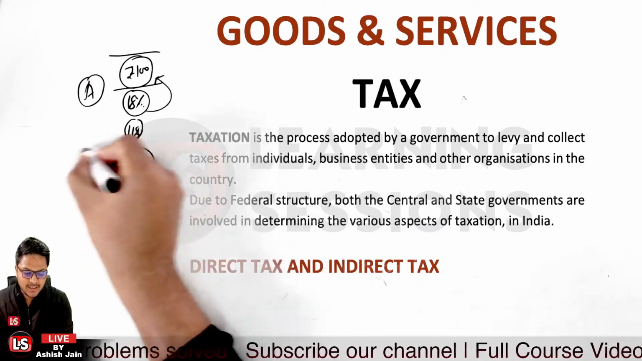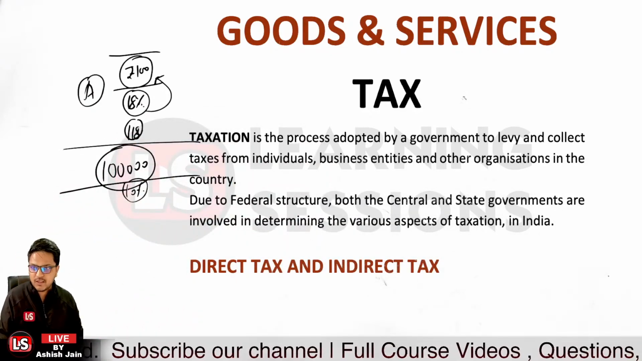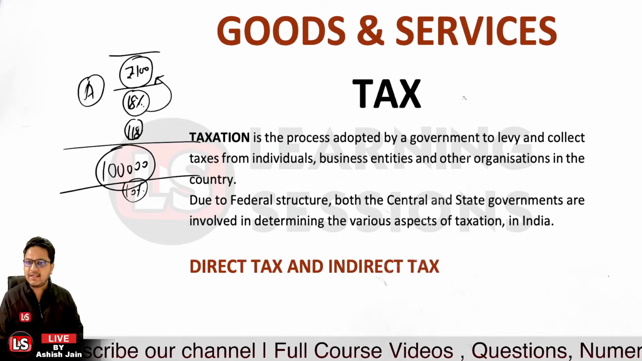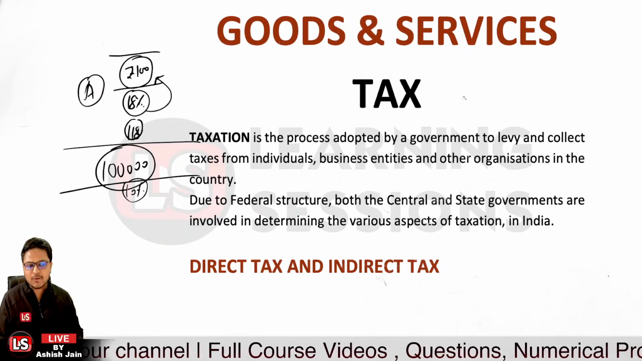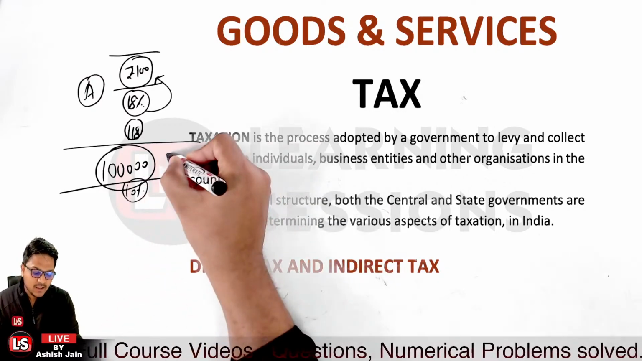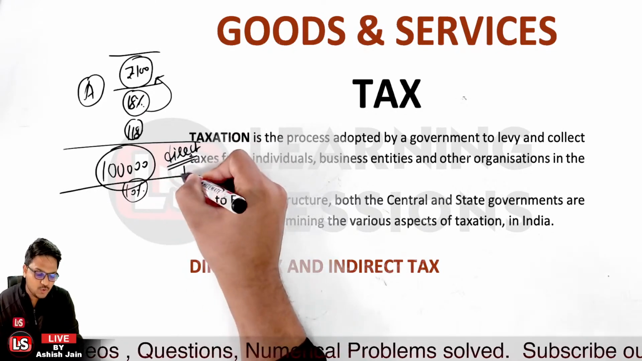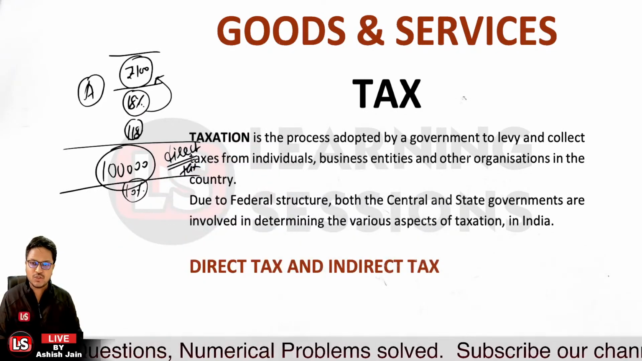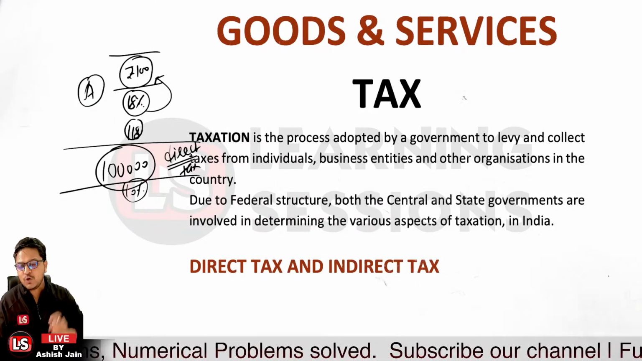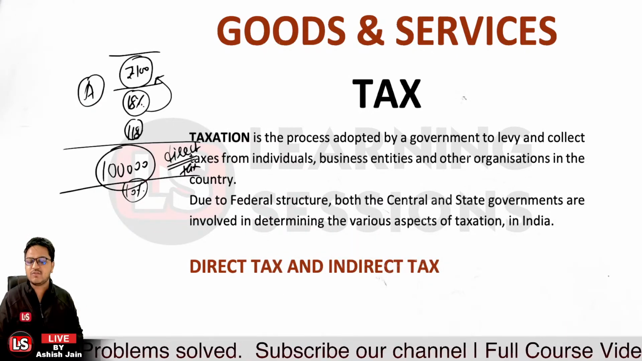Now you are a direct user and you have earned rupees 1 lakh profit, and let's say 10% tax is payable. In this particular case, is this a direct tax or an indirect tax? Definitely this is the case of direct tax, because it is directly imposed on the user. You are to pay the tax directly to the government. So this is the case of direct tax.